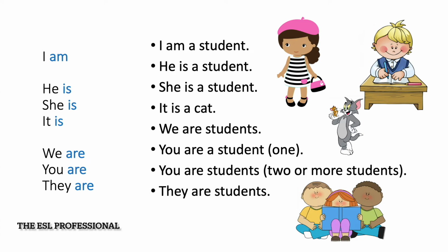Let's read the sentences together. I am a student. He is a student. She is a student. It is a cat. We are students. You are a student. If we talk about one, you are a student. If we talk about two or more students, you are students. They are students.